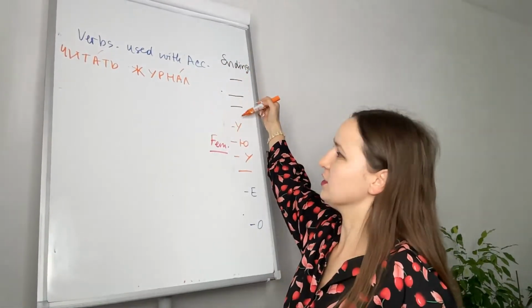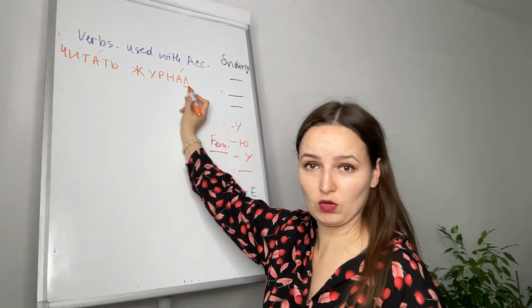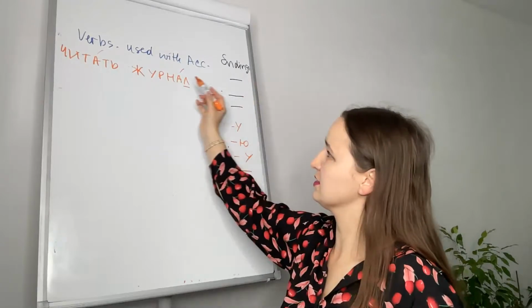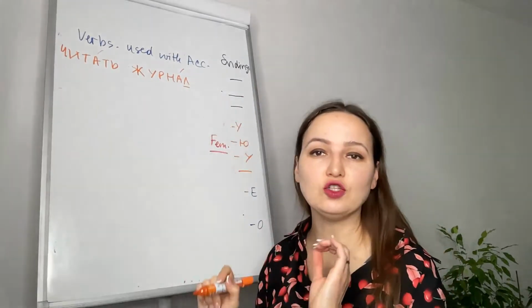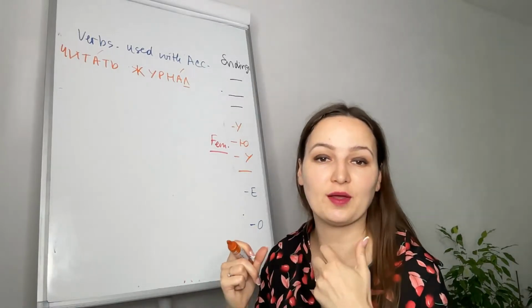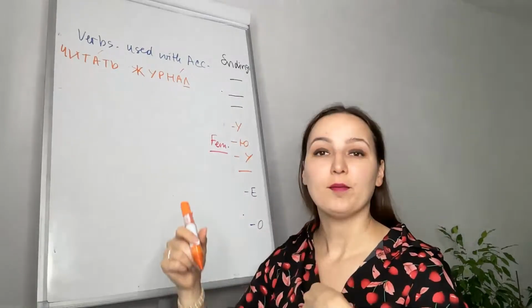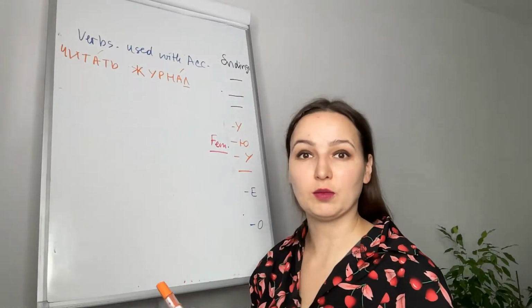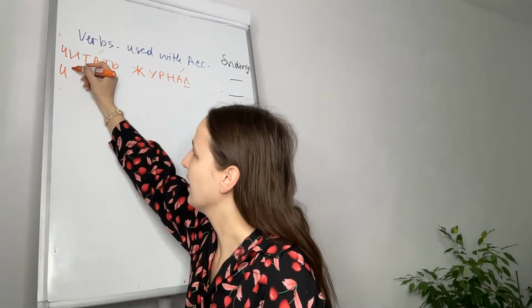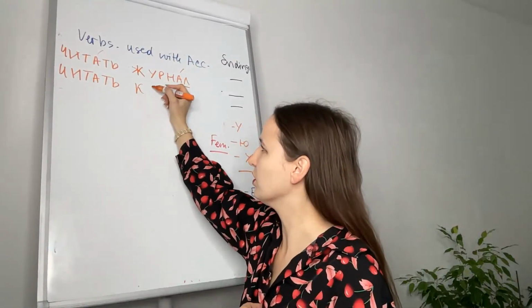Here we have the endings for masculine, and журнал obviously is masculine because it ends in a consonant, so no endings here. Читать журнал, to read a magazine. Я читаю журнал, I read a magazine. Nothing will happen. It will remain the same. But when I say I'm reading a book, читать, to read a book. Book is книга.